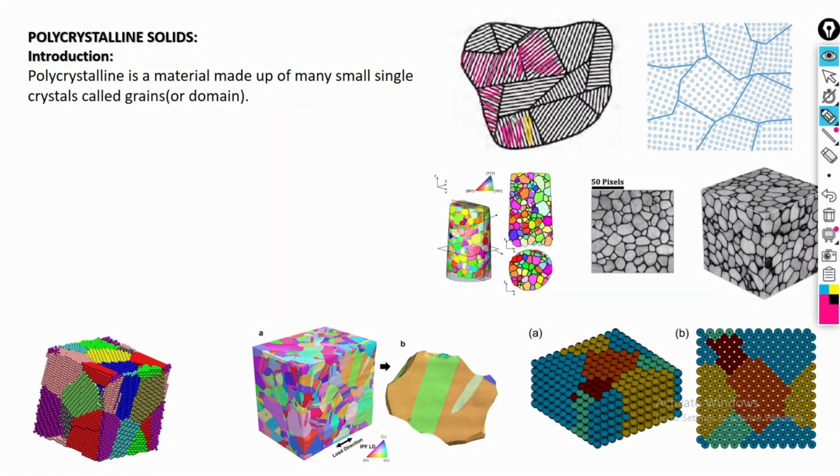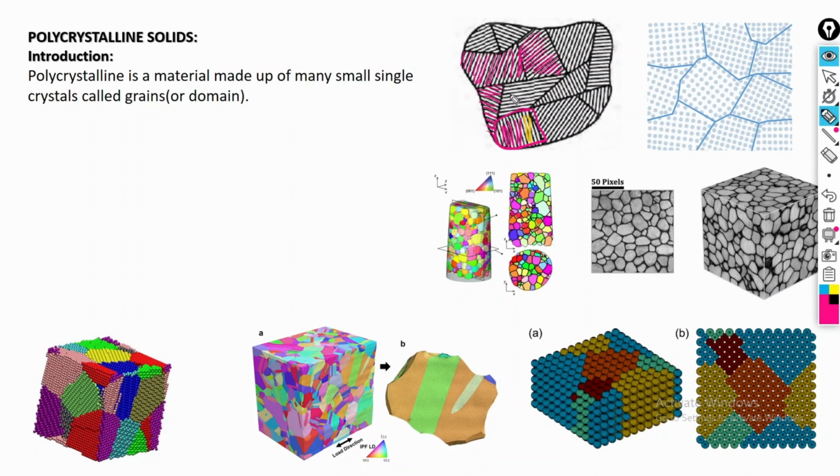Okay, there are some materials which are called polycrystalline solids, in which the arrangement of the particles in a specific order is present up to some distance. After this distance, the arrangement varies. Up to this distance, the arrangement is the same. We call them a small crystal.